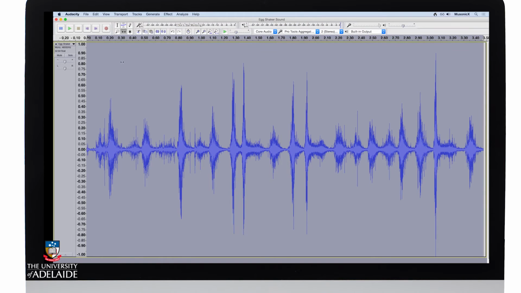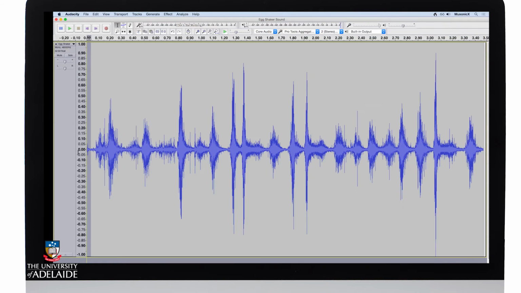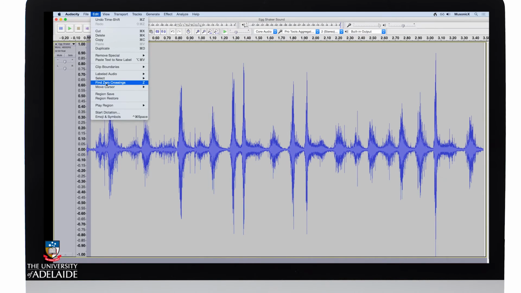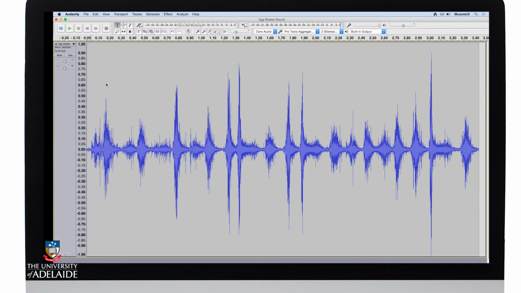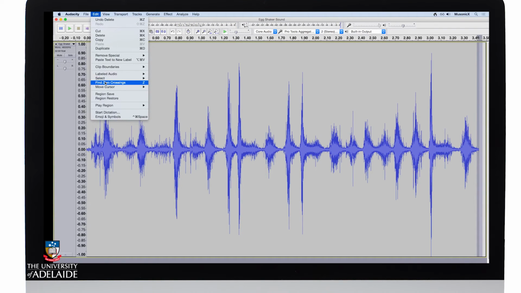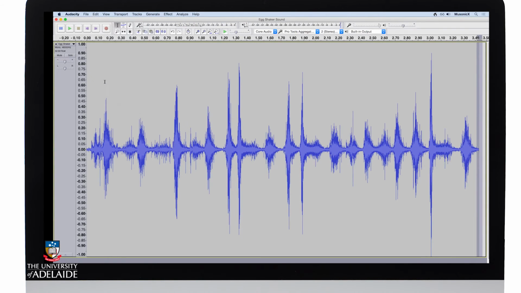Okay, I'm just going to perform a couple of other minor edits. I'm going to delete this part at the beginning, again ensuring that I've selected zero crossings, and hit delete on the keyboard. I'll do the same at the end. Select or find zero crossings, hit delete.